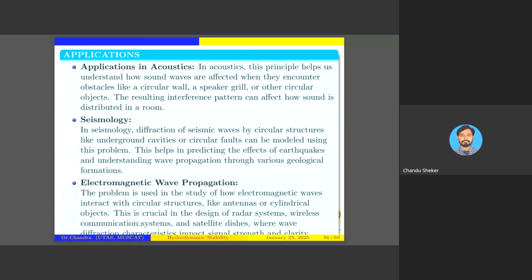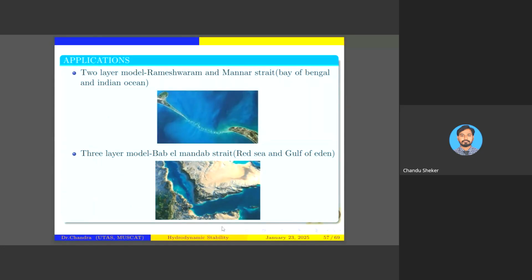The problem is used to study how electromagnetic waves interact with circular structures like antennas and cylindrical objects. Our problem is useful to characterize and to improve the signals, and it will also have more impact on the clarity and strength of the waves. So this is my talk.